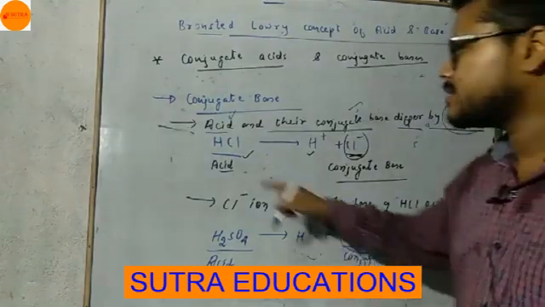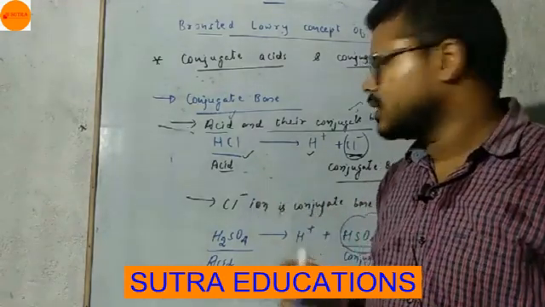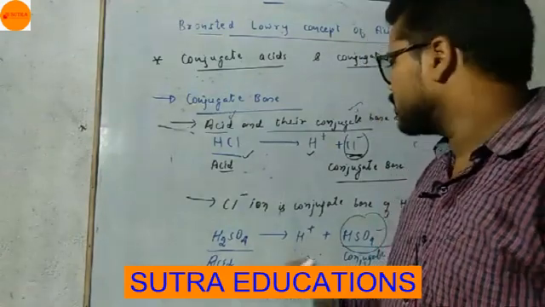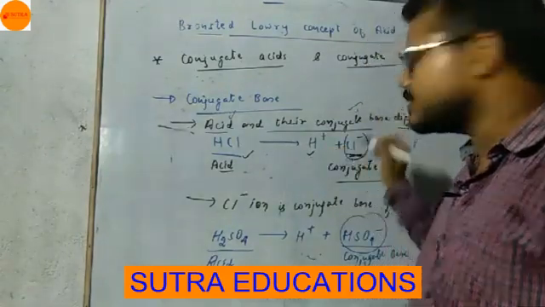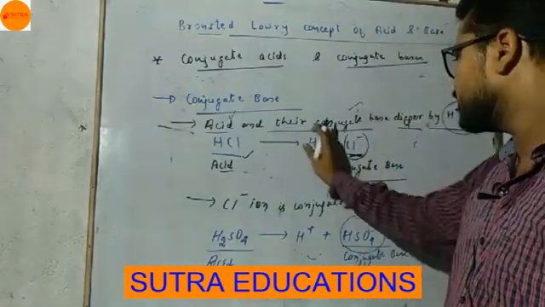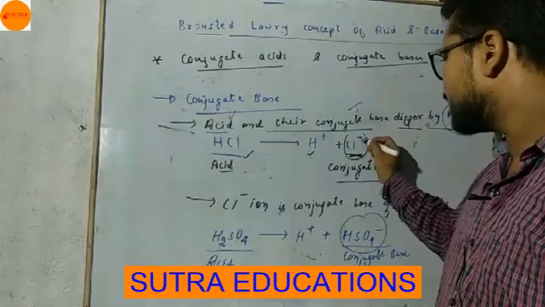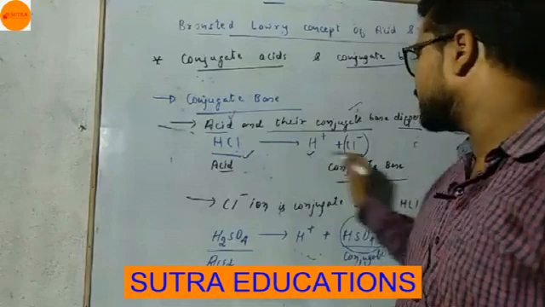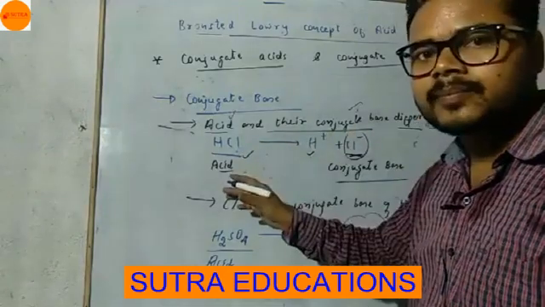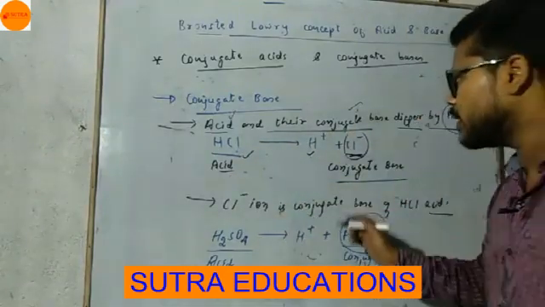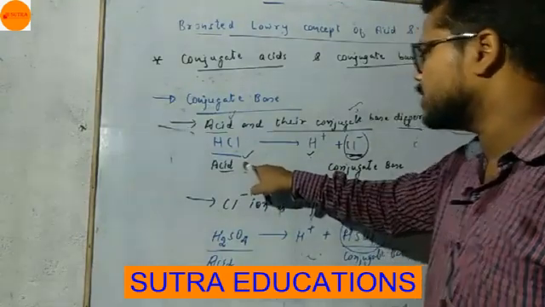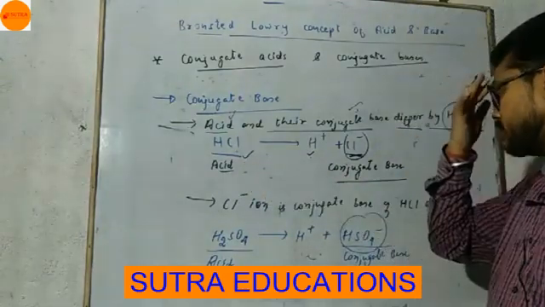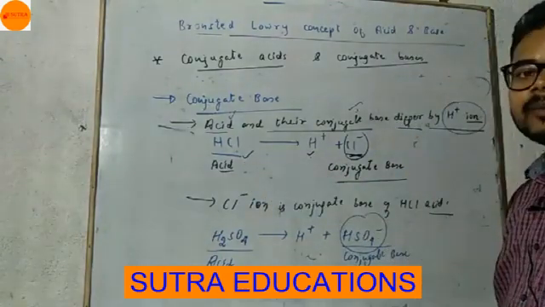Here HCl is the acid. HCl dissociated into H plus and Cl minus. So you can see in Cl minus, H plus ion is missing. So the difference between HCl and Cl minus is H plus. So I have written here HCl is the acid and Cl minus ion is the conjugate base of HCl.